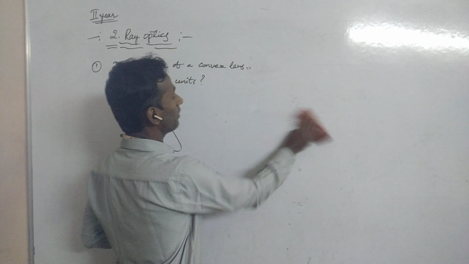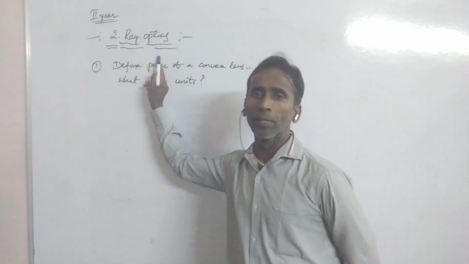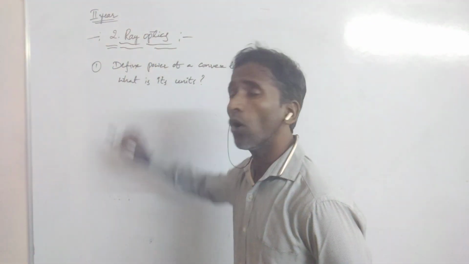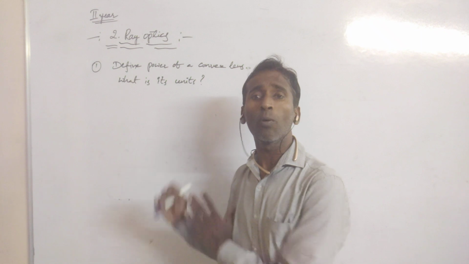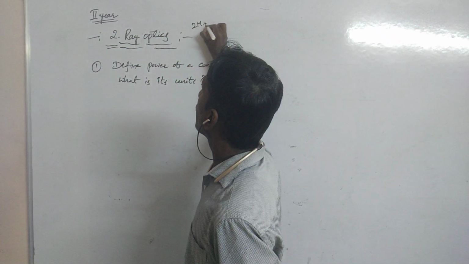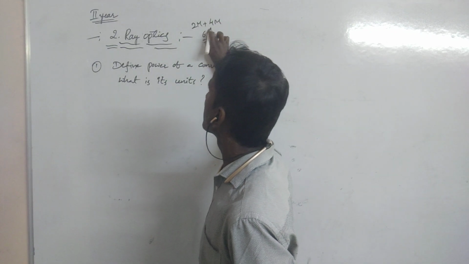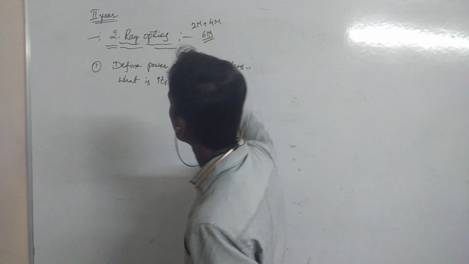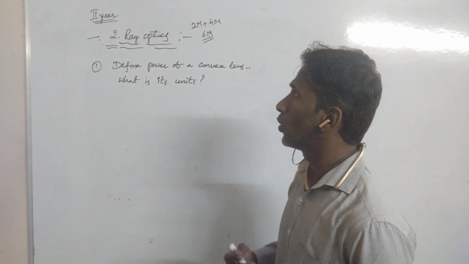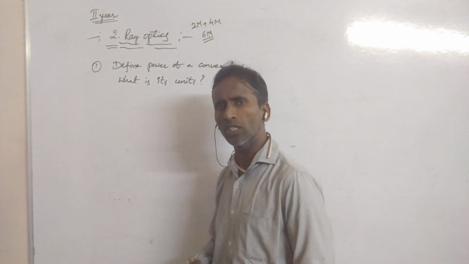Now I am taking a new chapter. The new chapter is ray optics. In ray optics, what is the weightage? You will get one 2-mark question plus one 4-mark question. The total weightage of this chapter is 6 marks. In this chapter, the most important 2-mark questions are these.